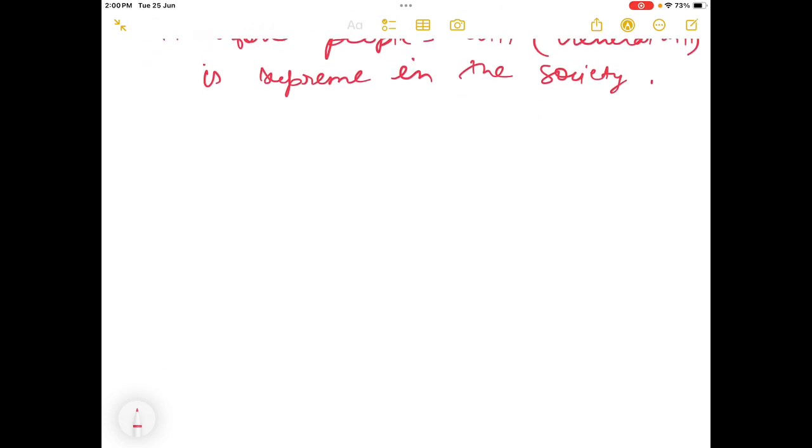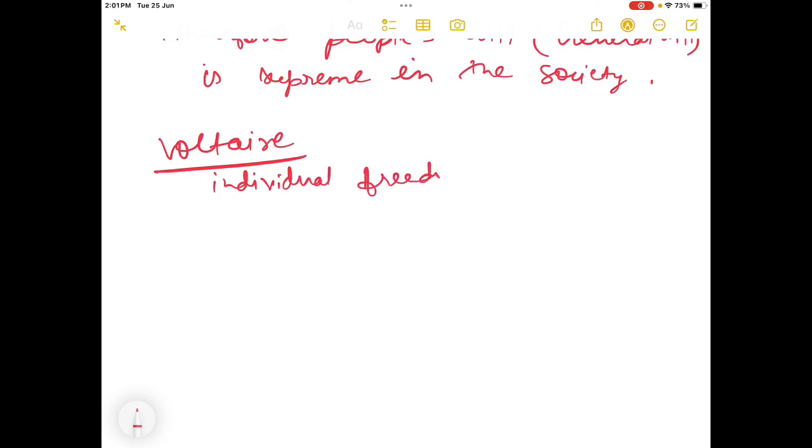And what has Voltaire talked about? Voltaire has proposed the idea of individual freedom. I am writing in pointed form. When you are making your own notes, please explain these parts. When I write in pointed form, it is one point, second point, third point.